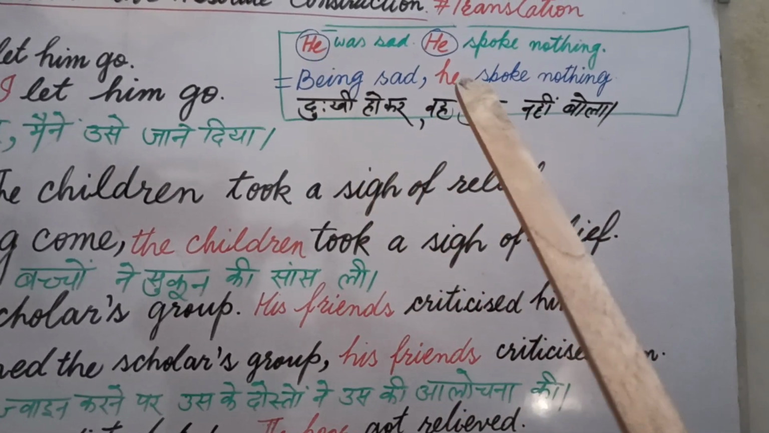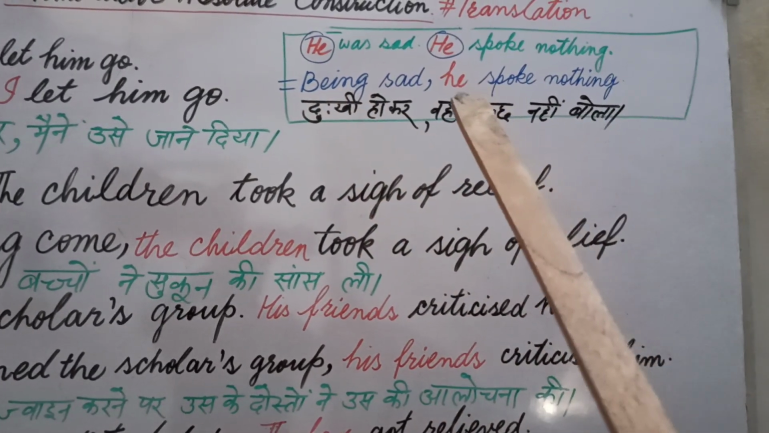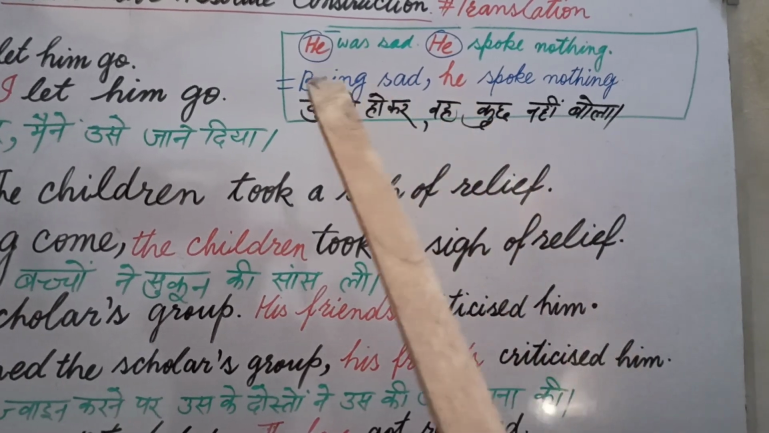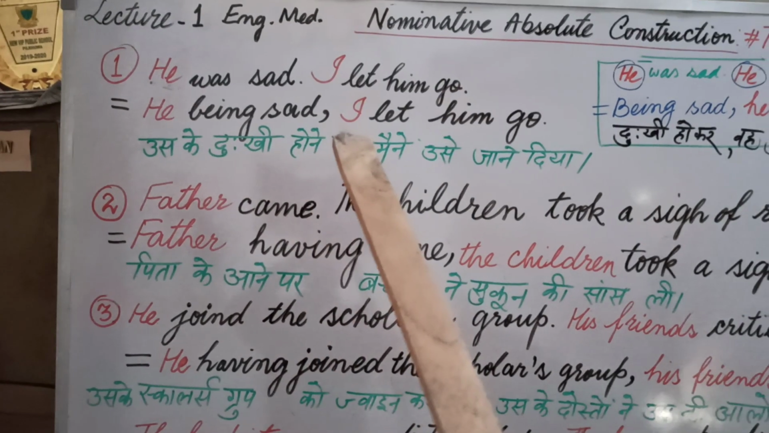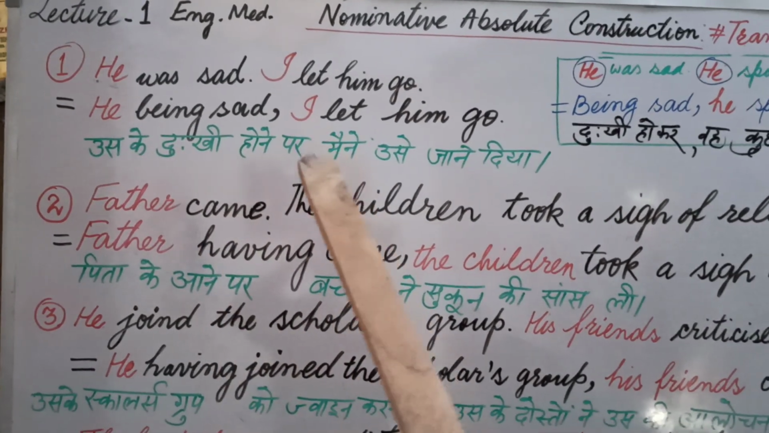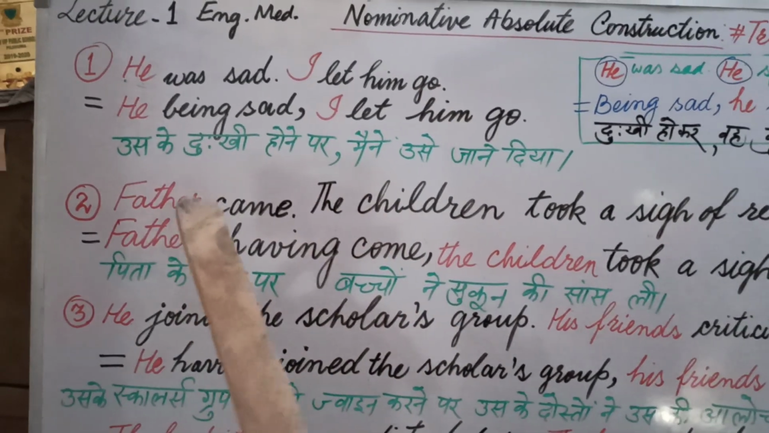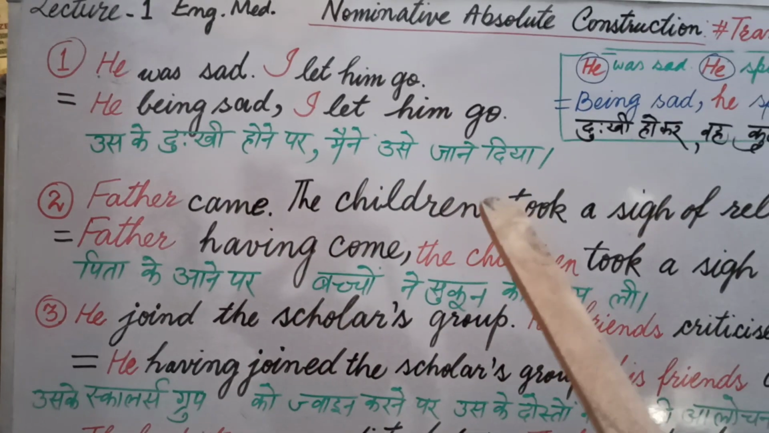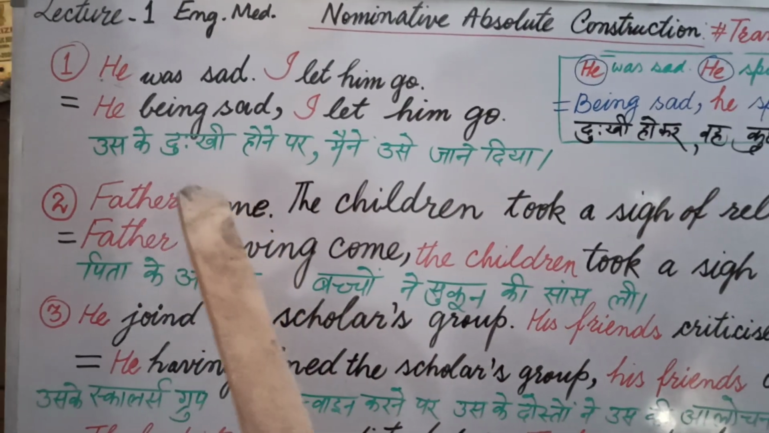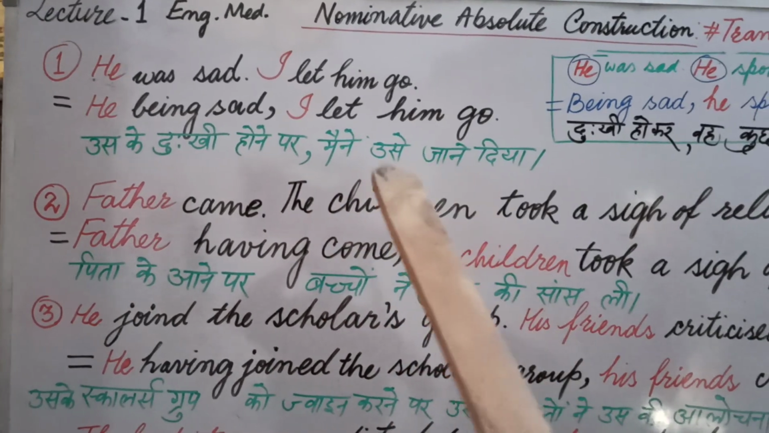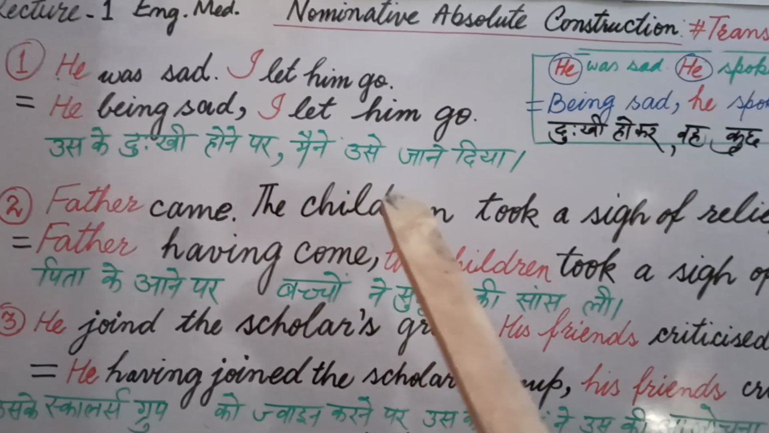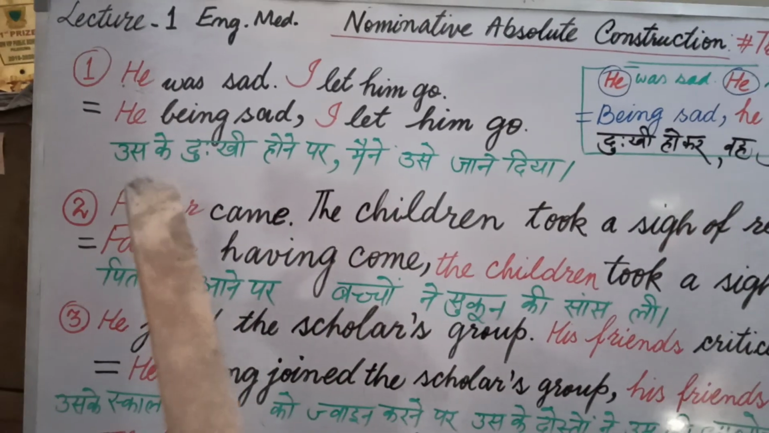Now there are two same subjects, that's why we took one subject common and wrote here, and the first subject is omitted. But whenever we have two different types of subjects, we write both the subjects in this sentence like this. उसके दुखी होने पर मैंने उसे जाने दिया. It means the person who was sad was some other and I let him go, and I as a subject am some other person. Let's begin with the first part.